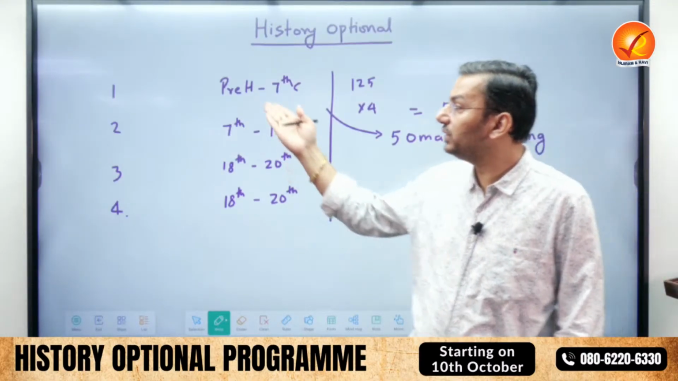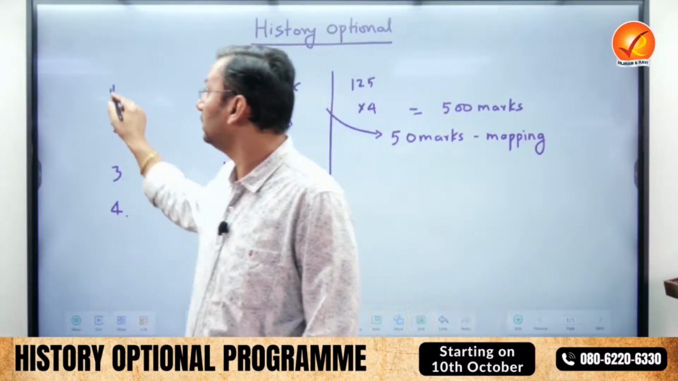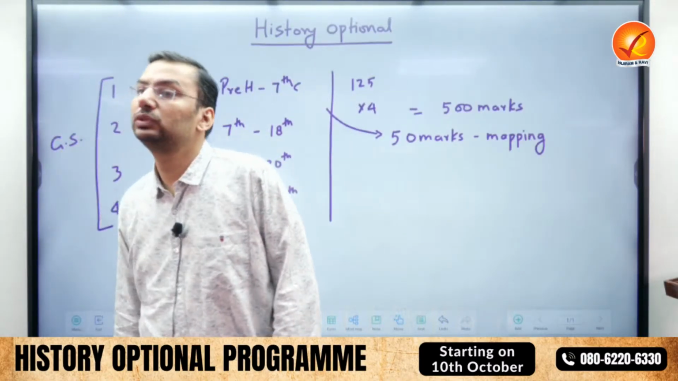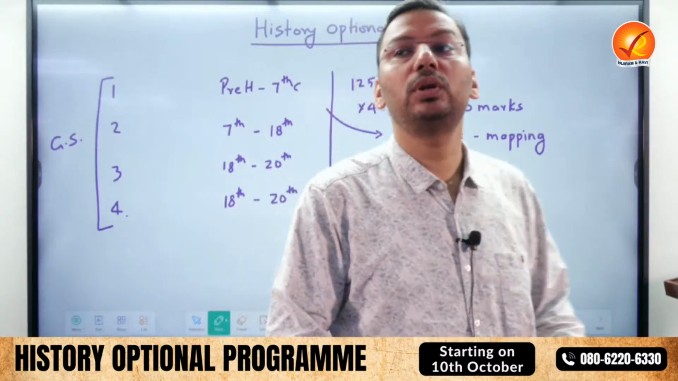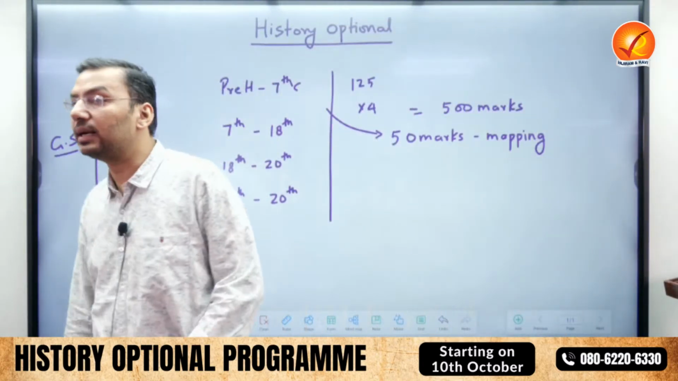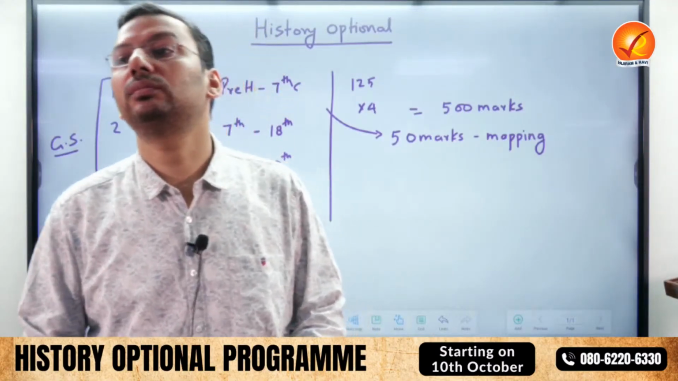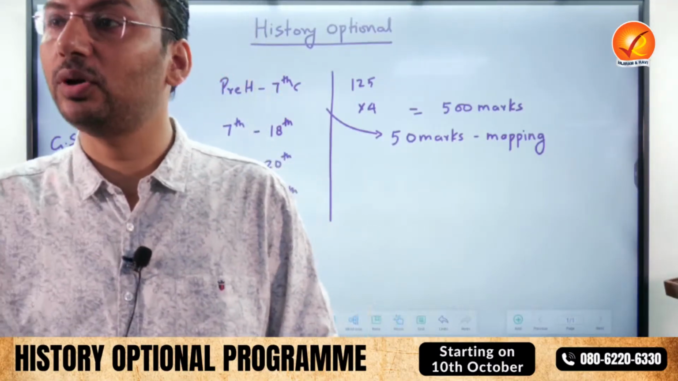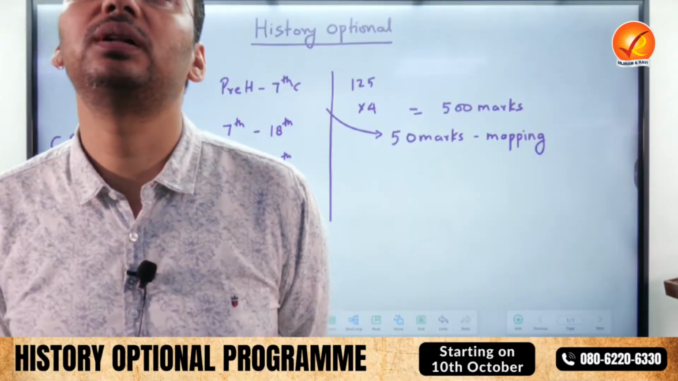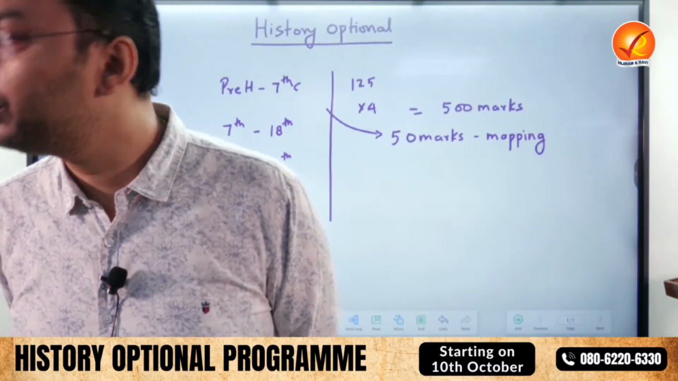And the entire syllabus, apart from mapping, 450 marks, is also covered in GS. So one thing is that whatever you are going to read is the syllabus of GS. And second, it is easier than GS. It may seem like I am saying this because I am teaching this optional, but really it is easier. GS history is much more difficult than optional history. Let me give you an example.